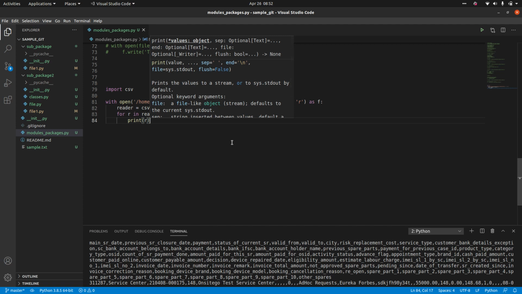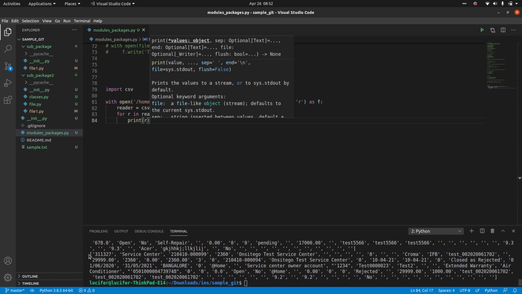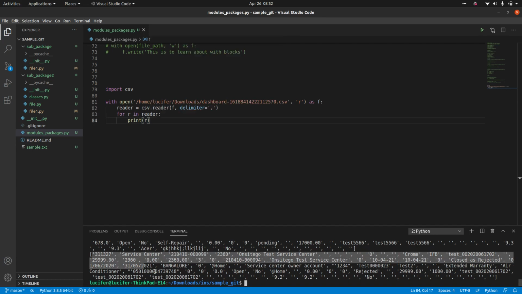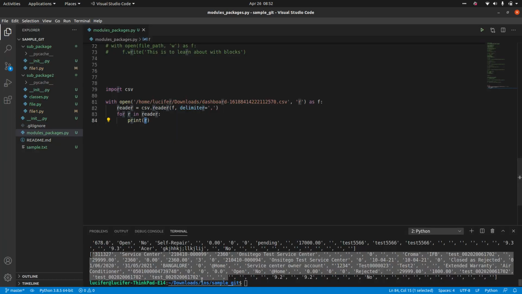Okay, so if I do this, it will be printing each line. You can see that here. It will be printing each line as a list of all the values, right? So you can see that each line is taken as a list of all the values. All the row values are converted into a simple list and they have been printed like this.